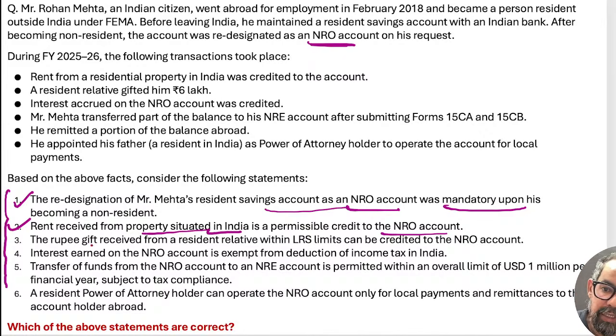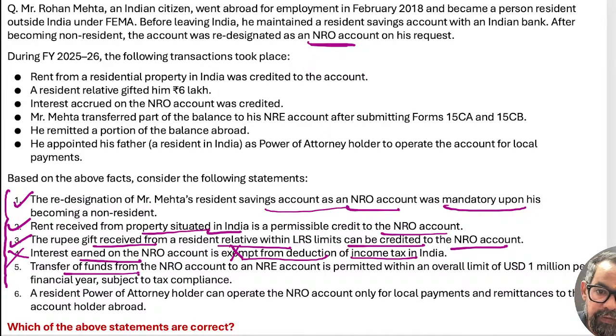The third one is rupee gift received from a resident relative within the LRS limit can be credited to NRO accounts. Rupee gift, that is also permitted. Fourth one, interest earned on NRO account is exempted from deduction of income tax. No, income tax is applicable on this particular one. It is not exempted. TDS mostly is the case.